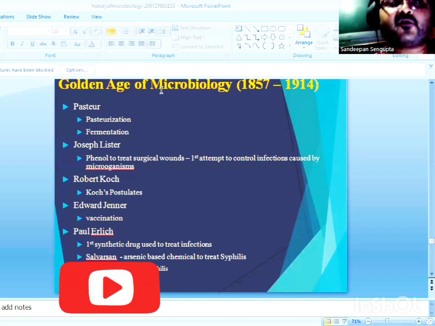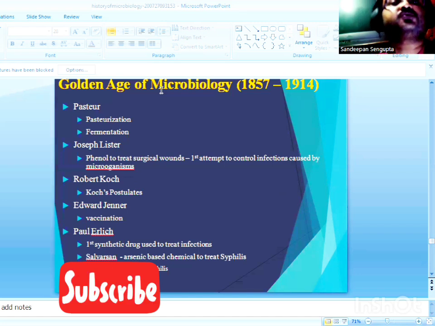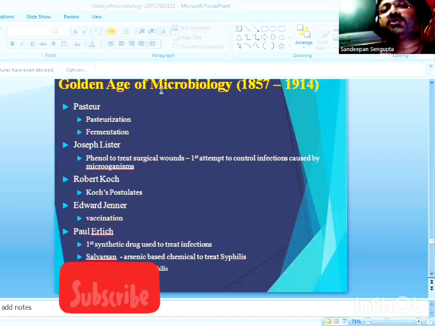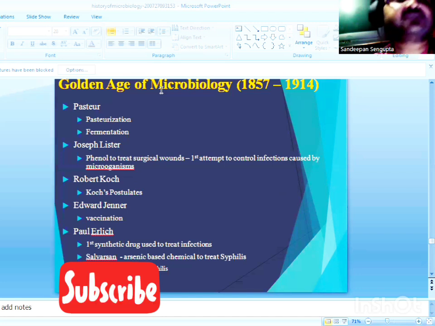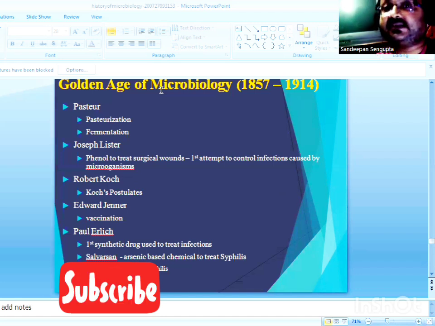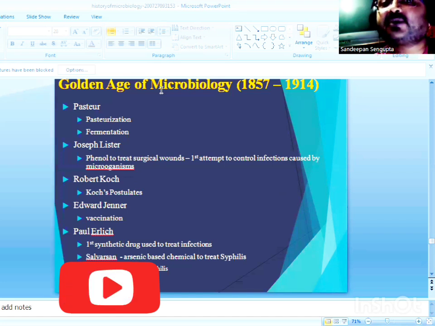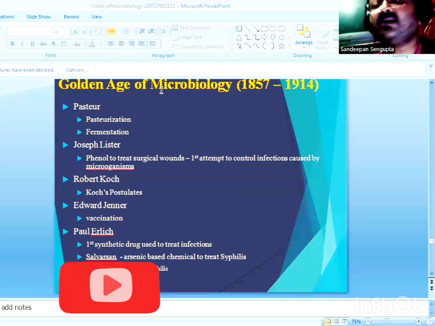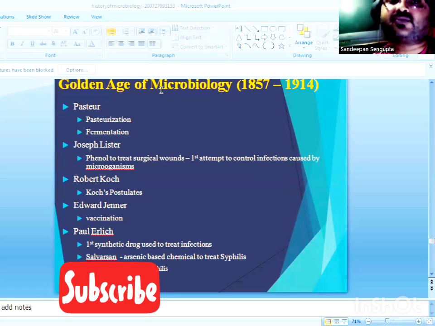In the golden era of microbiology, important contributions were made by Louis Pasteur, who put the theory of spontaneous generation to rest and proved the doctrine of biogenesis, introduced the concept of fermentation and the role of the yeast Saccharomyces cerevisiae in the fermentation of grape juice to wine, and introduced the concept of pasteurization.